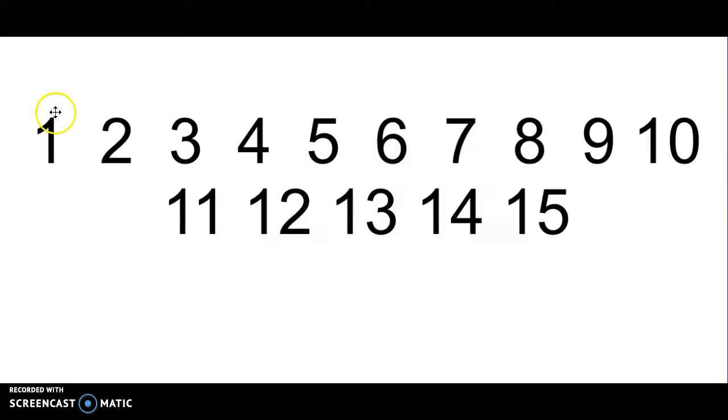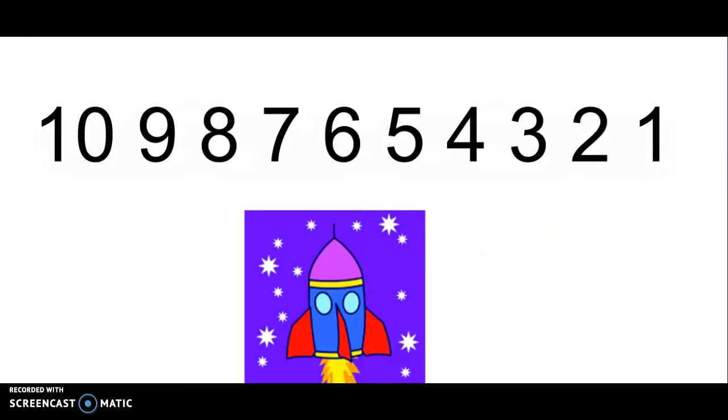Now let's go ahead and count to 15. Are you ready? Here we go. 1, 2, 3, 4, 5, 6, 7, 8, 9, 10, 11, 12, 13, 14, 15. All right, now we're counting backwards from 10. Ready? Here we go. Let's launch that rocket ship. 10, 9, 8, 7, 6, 5, 4, 3, 2, 1, blast off.